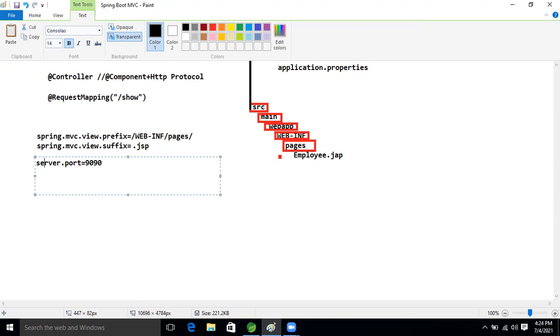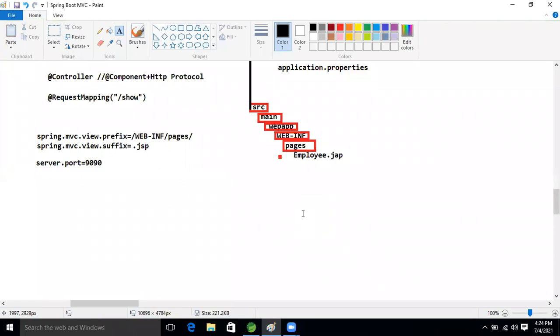These three tags we will write inside our application properties file. Then we can make the request and we can get the result.